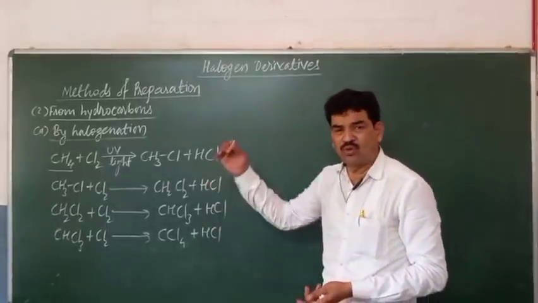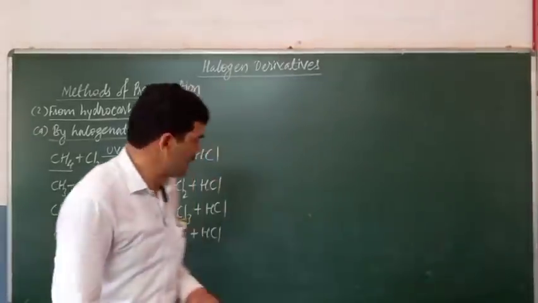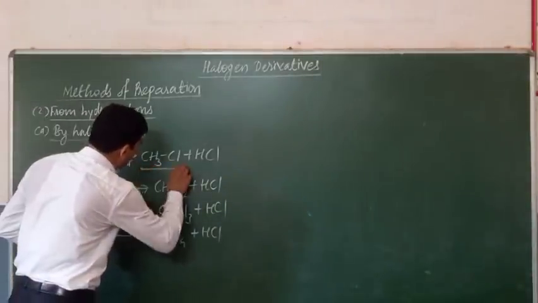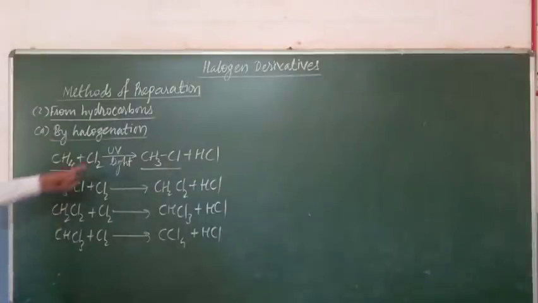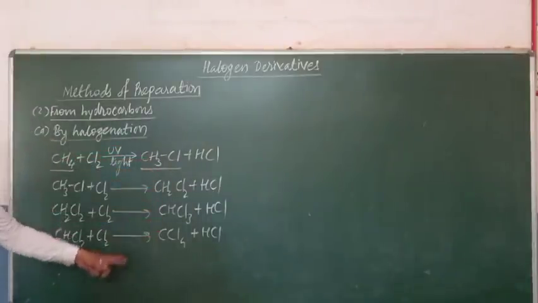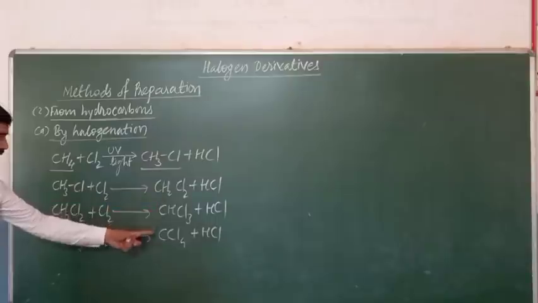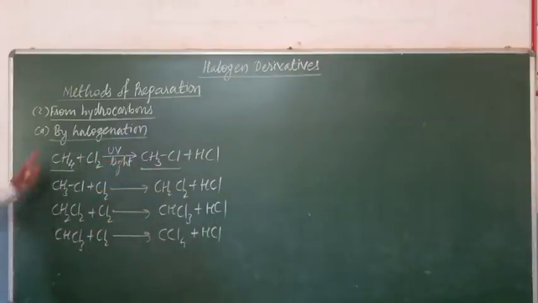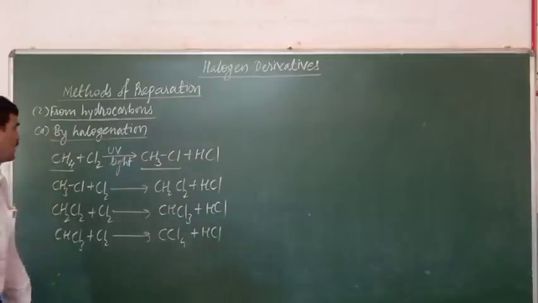But if we have to prepare the monohalogen derivatives, that is the alkyl halides, then this method will not be convenient, because it results in the formation of various types of halogen derivatives: monohalogen, dihalogen, trihalogen, tetrahalogen. Therefore this method is not a convenient method for the preparation of alkyl halides.